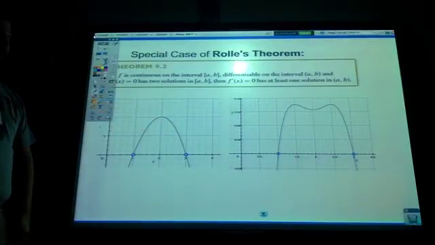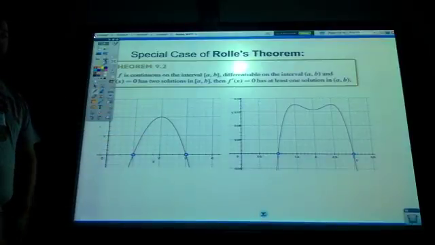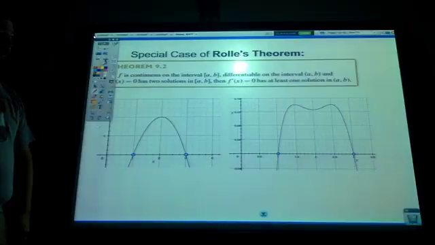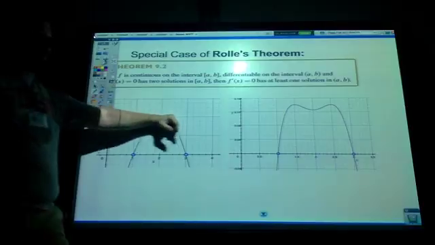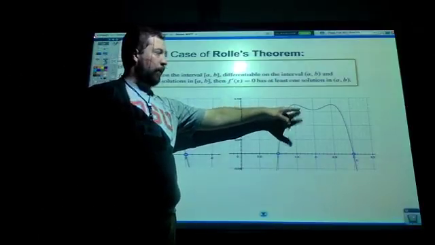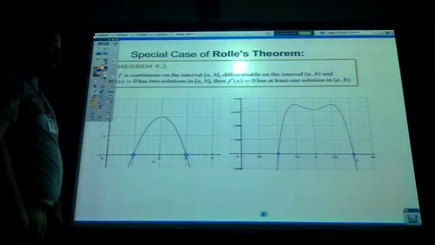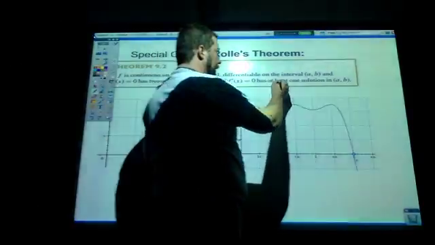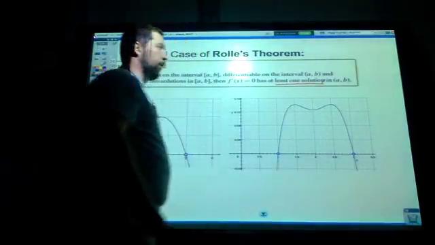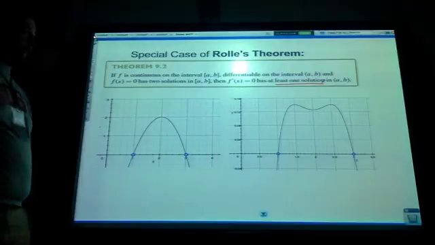It's basically Rolle's theorem, except I've just shifted it down so that f of a and f of b are, in fact, on the x-axis. It guarantees I got at least one, but I could have more. This one actually has 1, 2, 3 of them between those 2 points. But the most important part is it has at least one solution, at least one place where the derivative is 0.